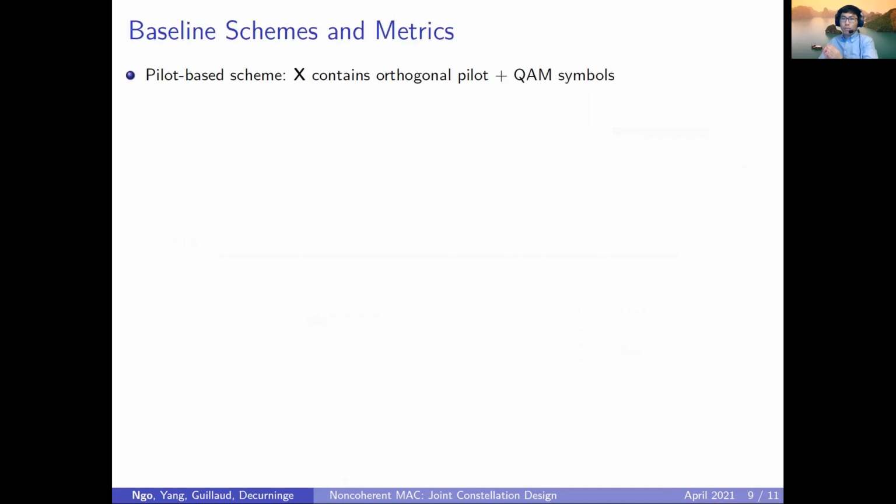So far we have proposed some design criteria and we also proposed some constructions. Before evaluating the performance of our proposals, we would like to provide some baseline schemes and metrics. The first obvious baseline scheme is the Guillaud-based scheme, in which each user first transmits some Guillaud symbols, which are orthogonal across the users, and then they transmit some QAM data symbols.